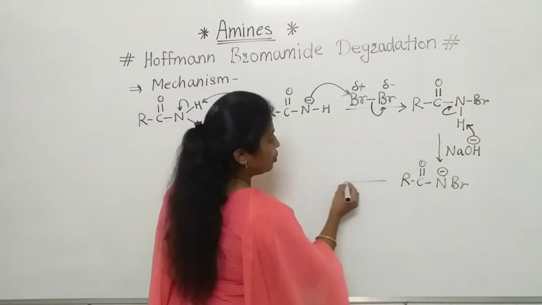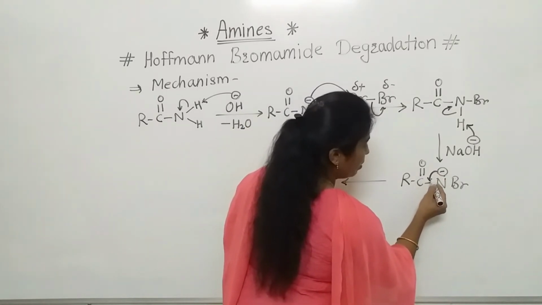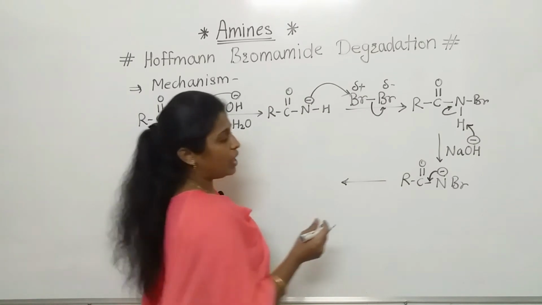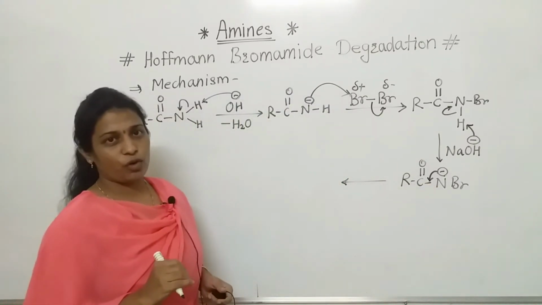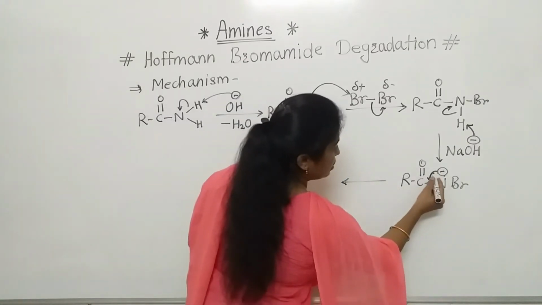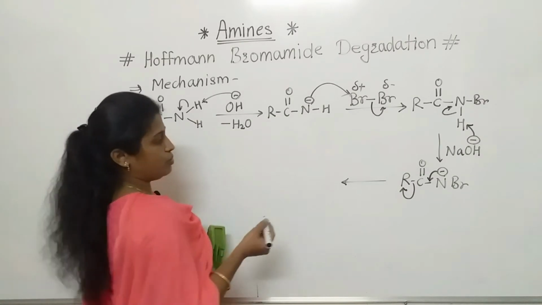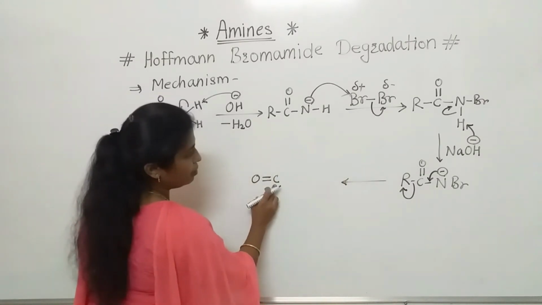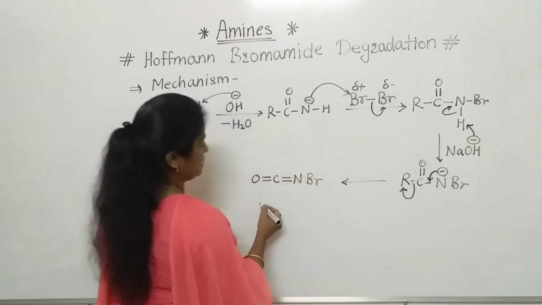Next step, that negative charge will form a double bond between this carbon and nitrogen. Carbon, as we know, anyhow forms 4 bonds. So here there is a double bond formation and removal of the anion, the carbanion, will take place. So what is the intermediate? See, oxygen double bond carbon, double bond nitrogen, and Br is here.